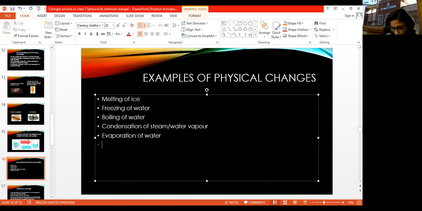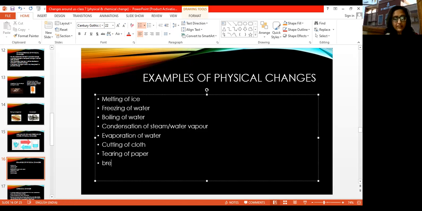So after this, you can write cutting of cloth. That is again a physical change. Or tearing of paper. I've already given this example. उसमें क्या हो रहा है? We are just tearing the paper into small pieces, but those small pieces are still papers. ठीक है, वो पेपर ही है, वो ऐसा नहीं है कि कोई नया सब्सटेंस बन गया. वो छोटे छोटे पीसेस भी still they are paper. Okay, that is why that is again a physical change.